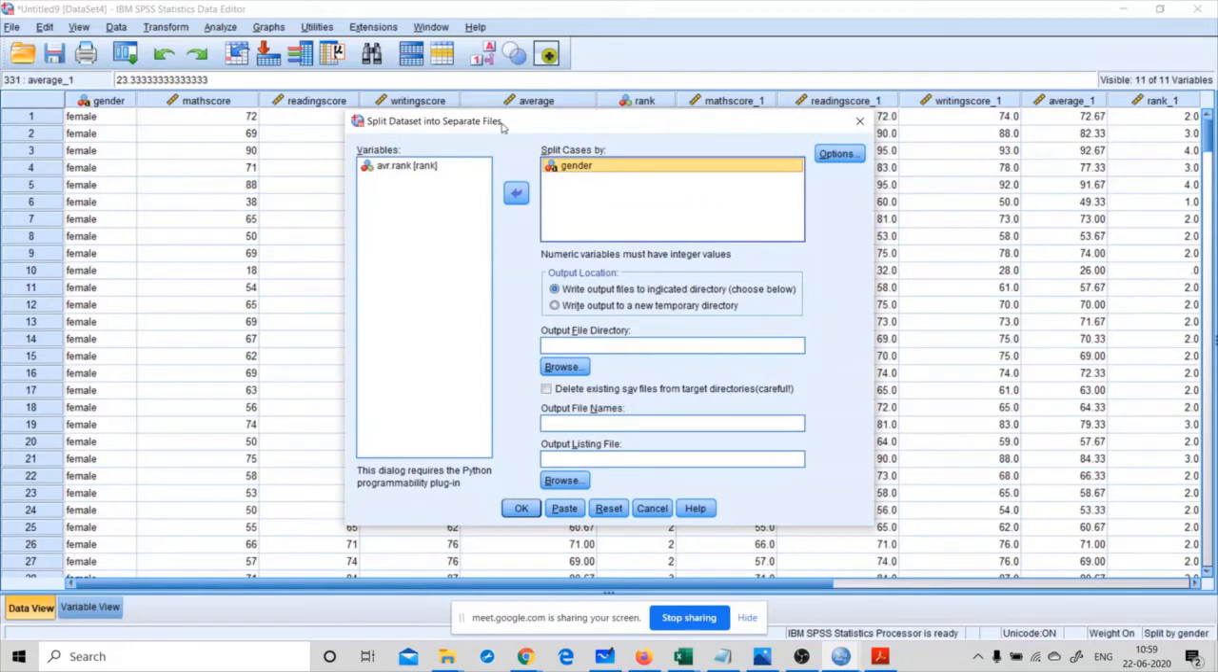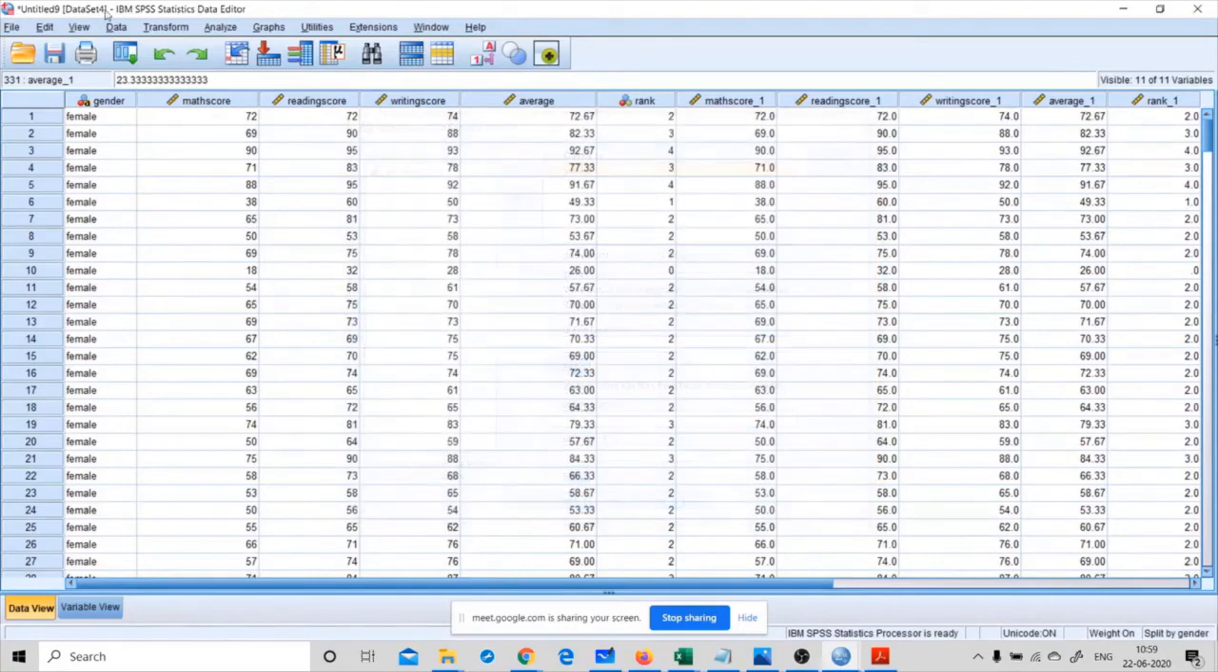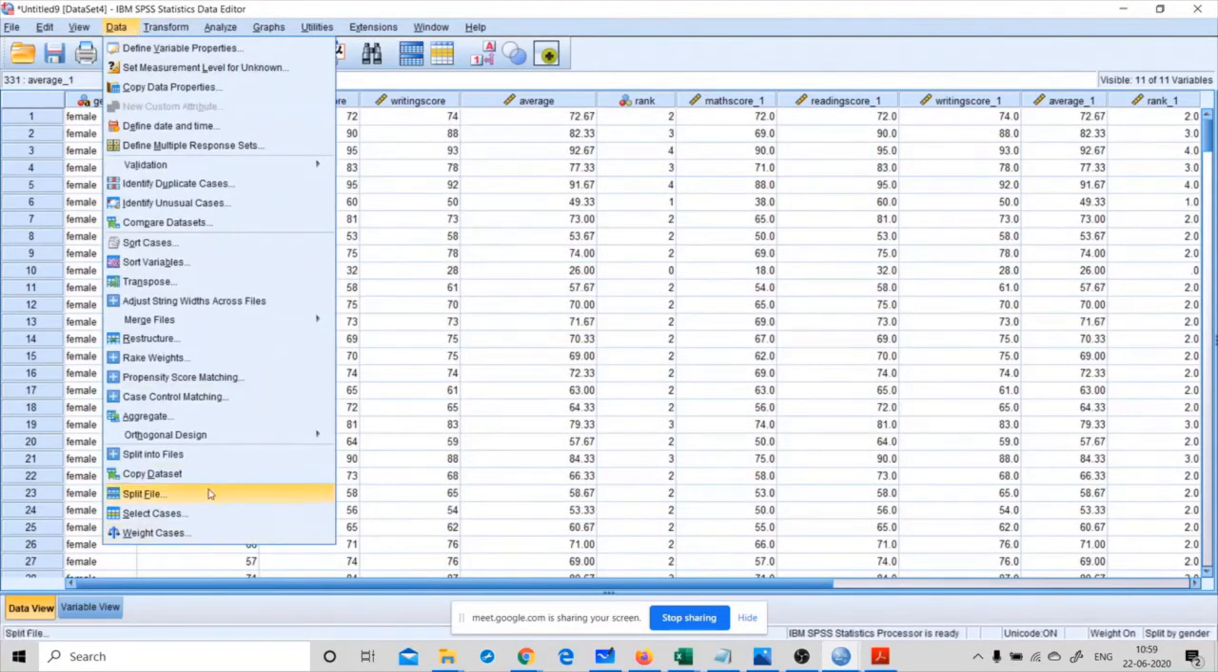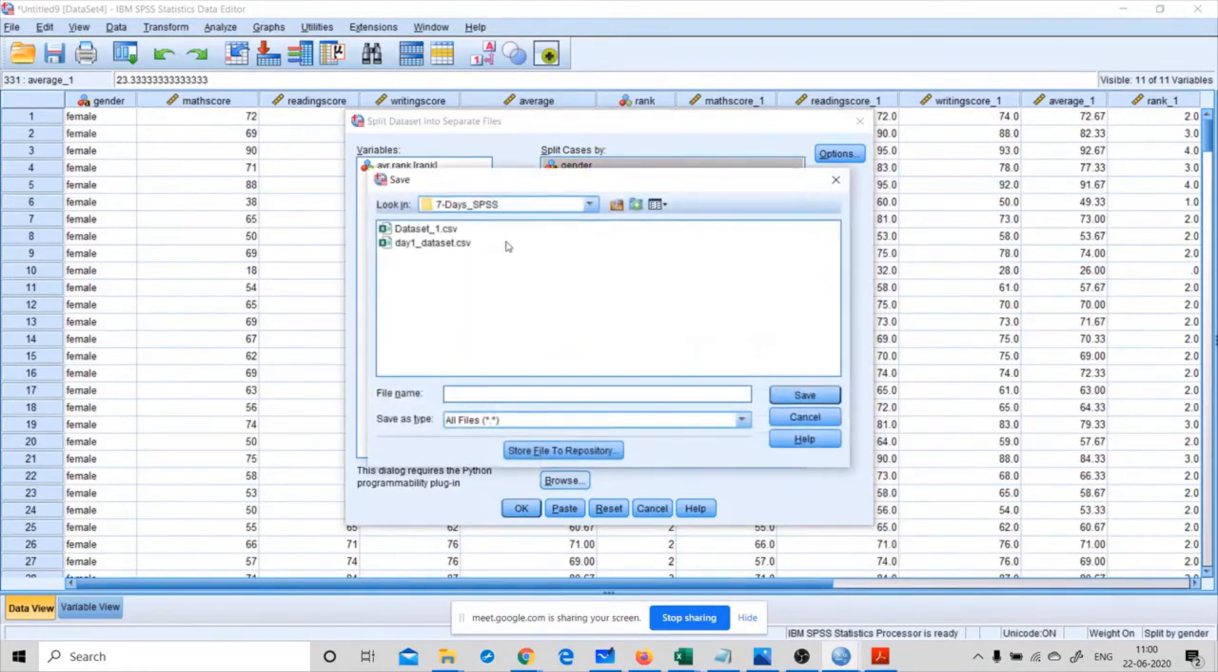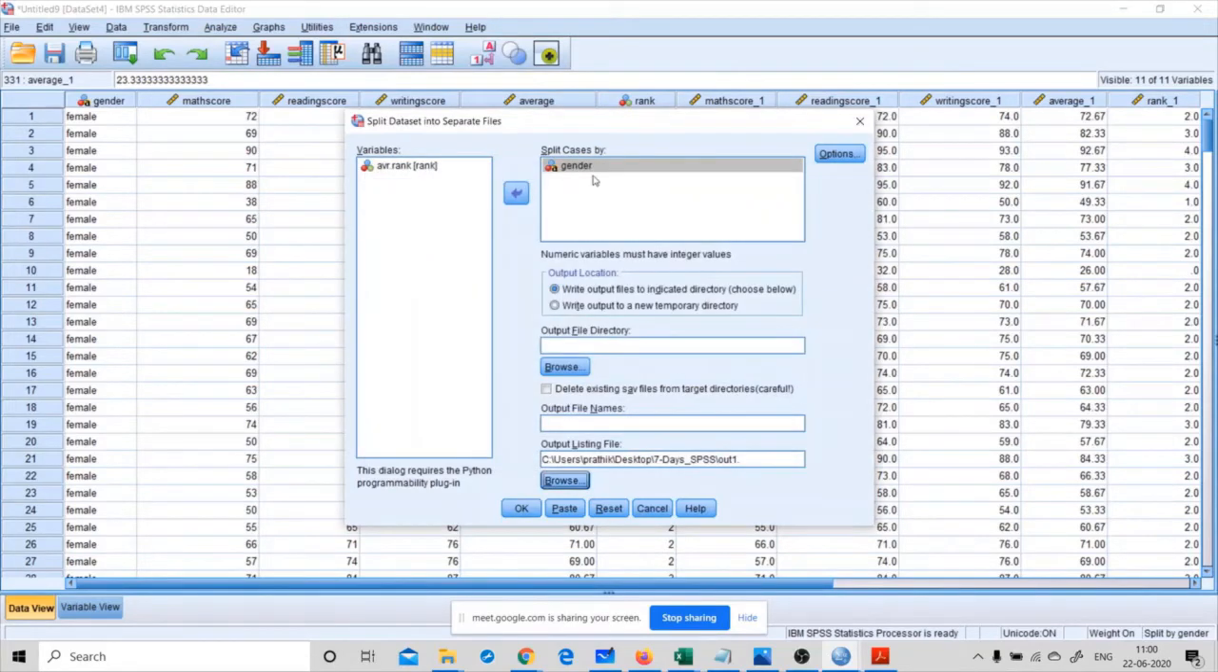So in this split into files option, we can split our data set into different separate files. For example, if I want to split the file based on the gender, then I can use this split data, split into files based on the gender. If you want to write a new output directory, you can choose it. Then output file name, for example, I want the file as out1.sav, save.